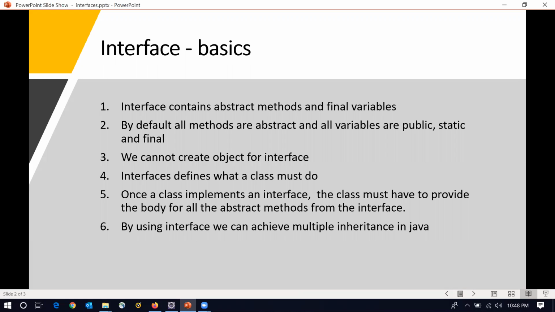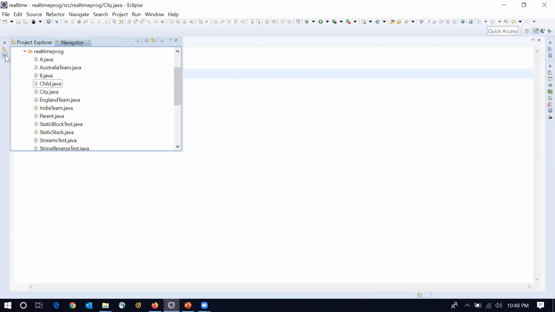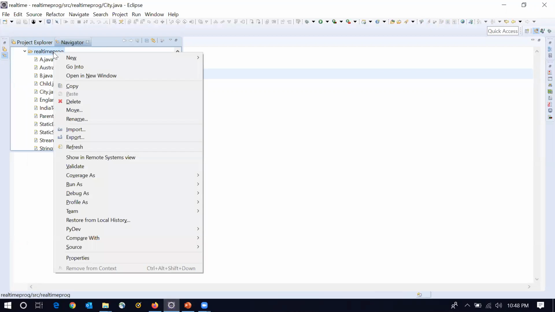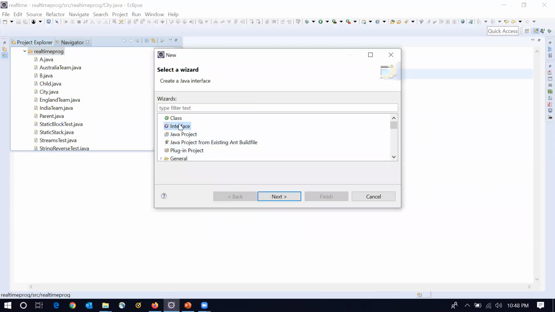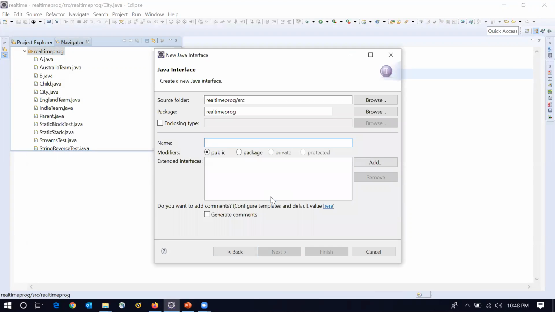What is meant by abstract methods? Methods which do not have a body are nothing but abstract methods. So let me take an example here. Let me create one interface. Let me take a real-time example.